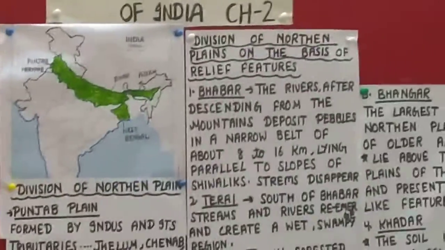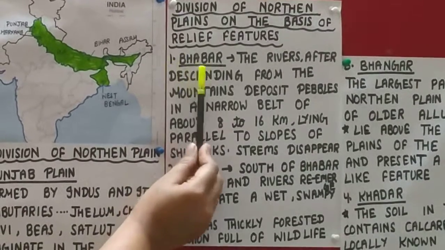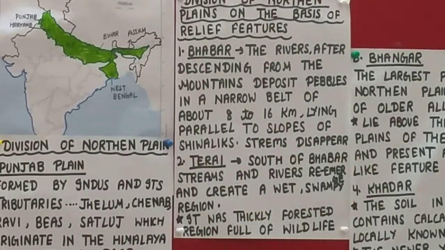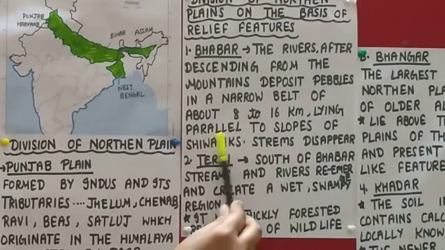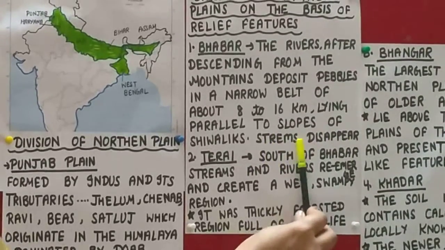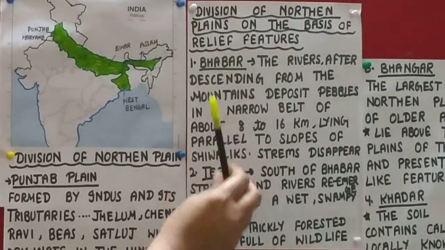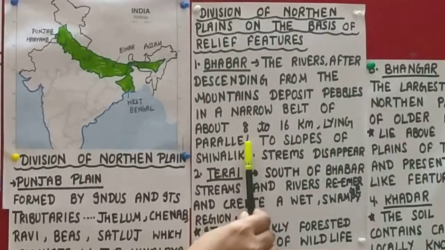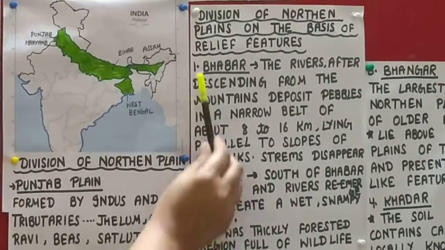The next division of the northern plain is on the basis of relief features. The first point is Bhabar. The rivers, after descending from the mountains, deposit pebbles in a narrow belt of about 8 to 16 km, lying parallel to the slopes of the Shivaliks. And here streams disappear. Beta, when the rivers descend from the mountain and enter the plain area, their speed becomes slow, and they deposit the pebbles there, and it is known as Bhabar.